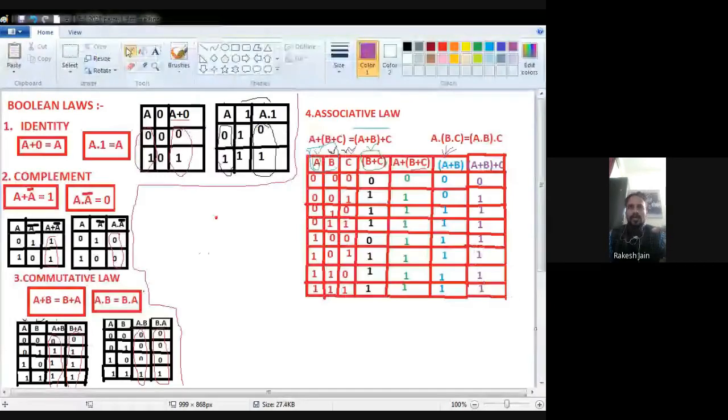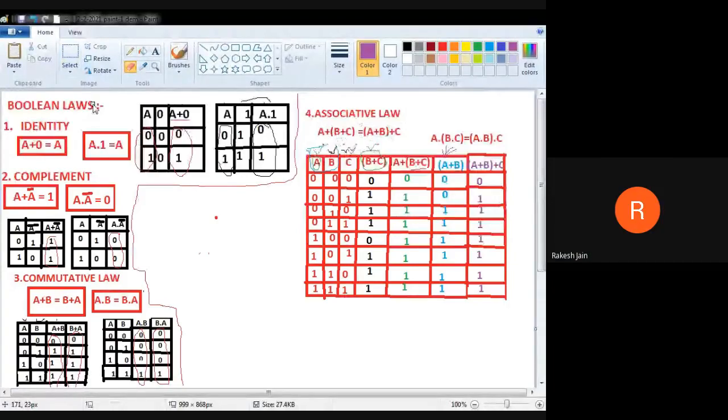Okay, so where is A plus B? A plus B is this one, with this purple color I am showing you. And where is the C? C is this one, with this purple color I am showing you. So A plus B and C is there. So we have to perform the OR operation. It means any input is 1, output will be 1. So kindly focus on A plus B only and kindly focus on C only.